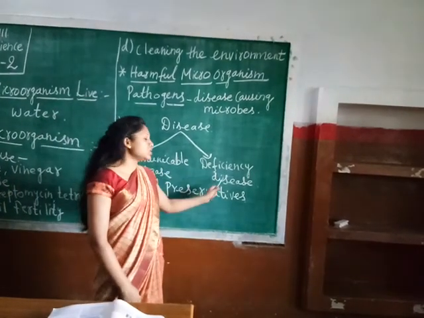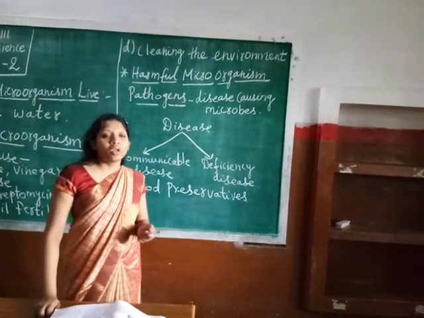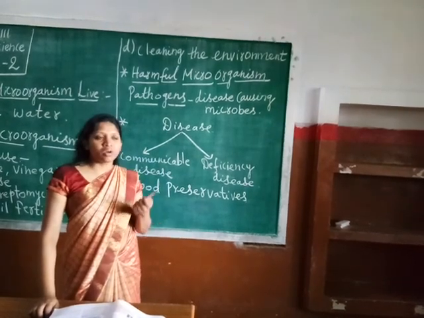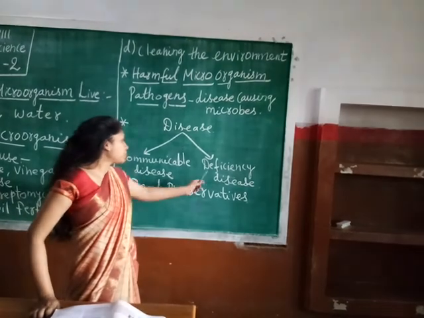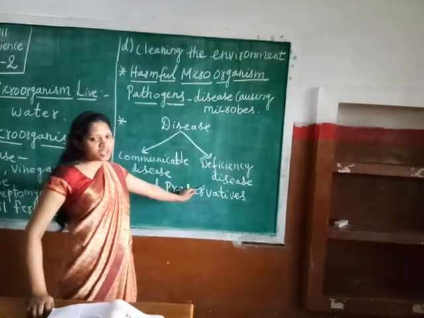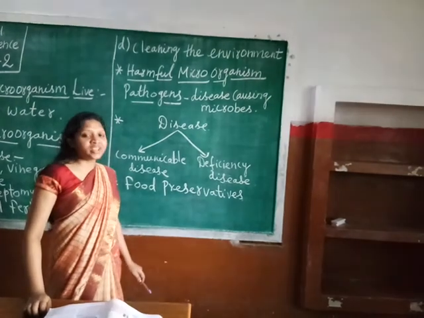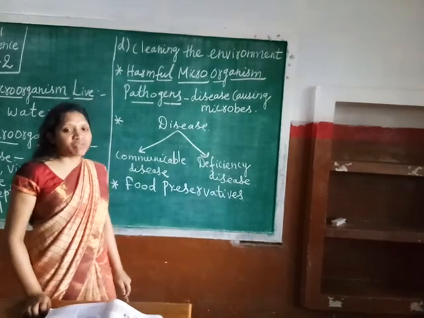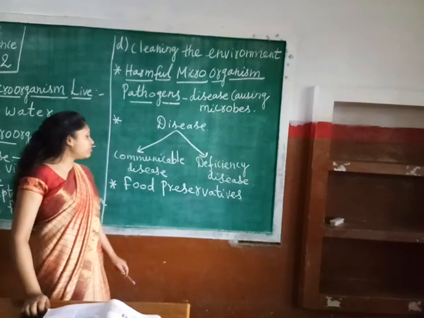Next is deficiency disease. Deficiency means the lack of a particular type of nutrient, and the disease is caused due to that lack. Okay. So here we need to take care that all deficiency diseases, caused by the lack of a particular nutrient, can be cured easily, whereas all communicable diseases can also be cured by following certain preventive measures.